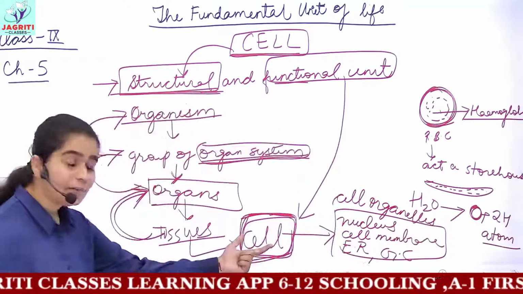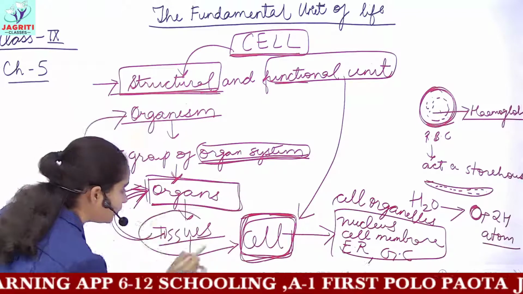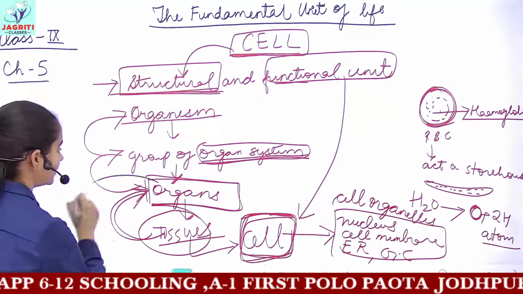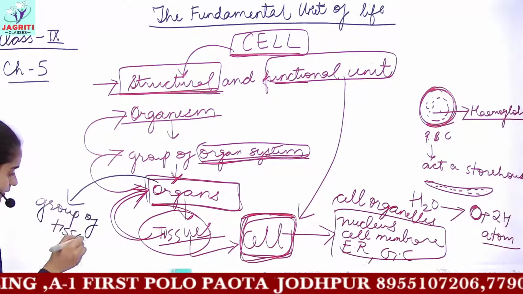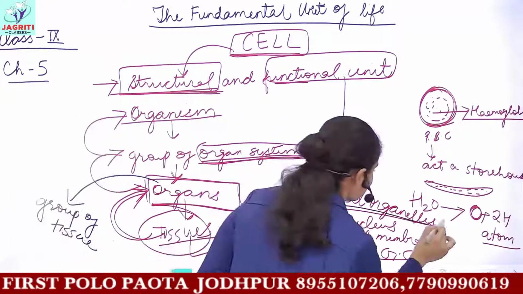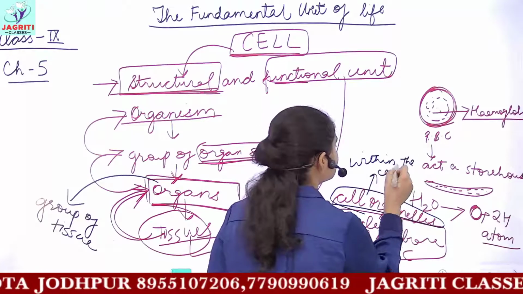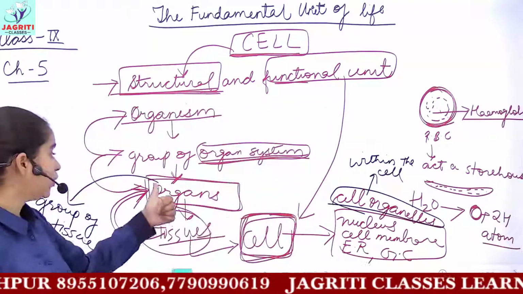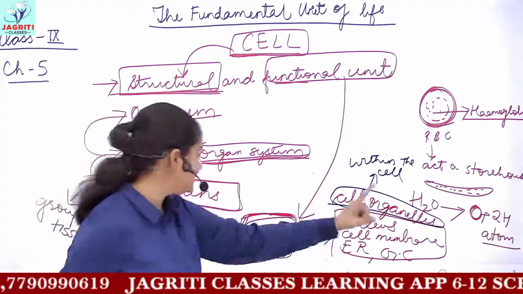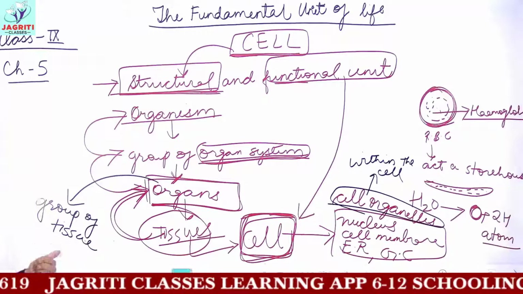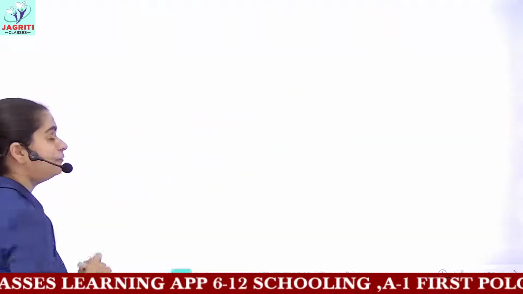While cells combine to form tissues and tissues combine to form organs, these organs are groups of tissues. So you can write here that organs are groups of tissues which perform a similar function, whereas cell organelles are present within the cell, that is, inside the cell. So do not confuse or interchange the two terms. These are not organs, these are cell organelles, and organs are groups of tissues performing a particular similar function. Now next we'll study the different organelles, okay?